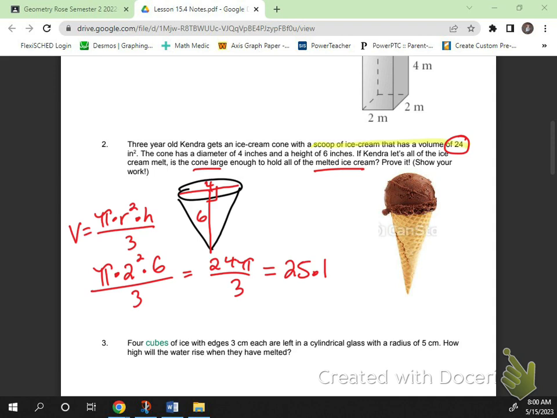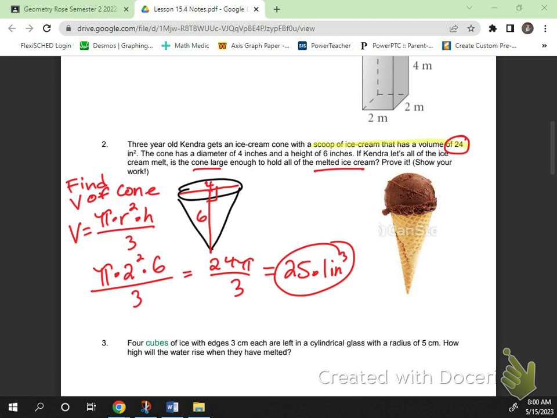So again, we thought the first step should be to find the volume of the cone. Did you all get about 25.1 inches cubed? So will the melted ice cream fit in the cone?